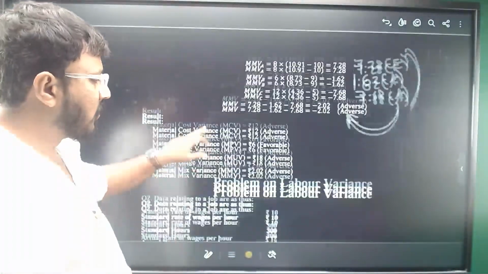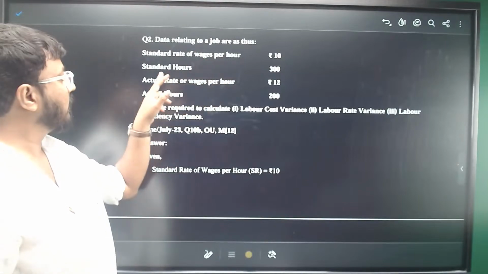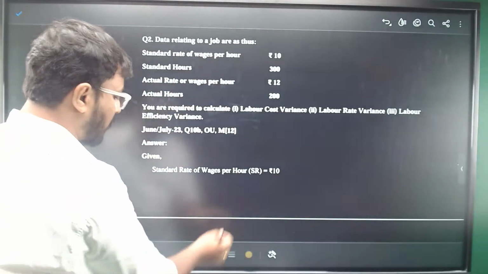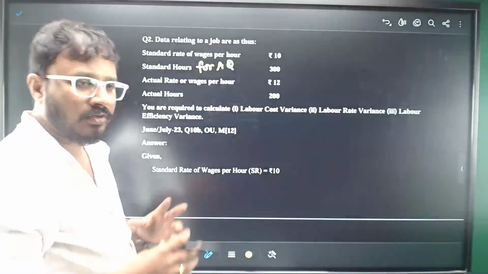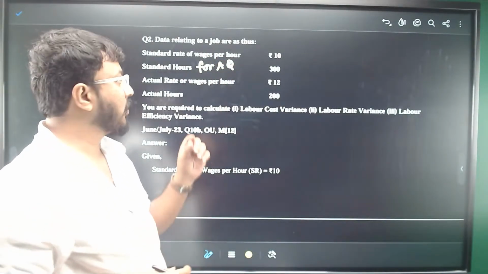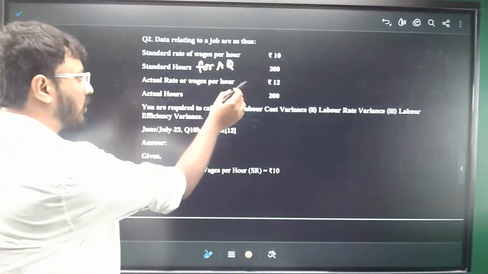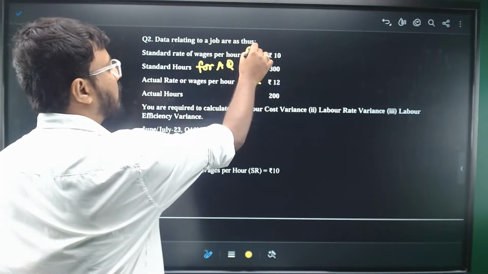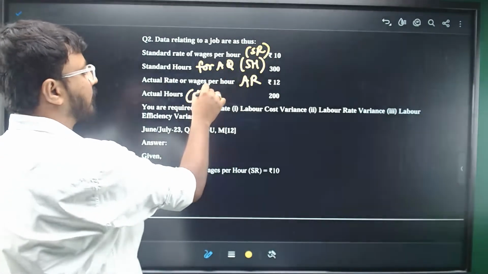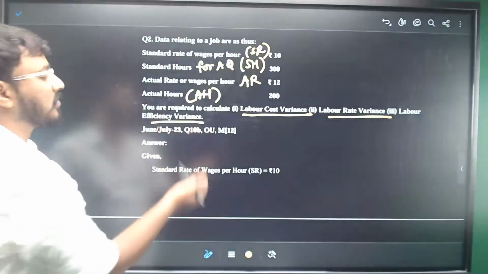Same for the labor variances also. You just need to be good with the formulas. They will be giving you the information. Standard rate is given. Standard hours is given. Please remember, standard hours is always for actual output. So whenever you are calculating standard hours, you need to make sure that it is for actual quantity or not, right? So actual rate is given, AR, this is SH, this is standard rate. Actual hours are given. He is asking you to calculate labor cost variance, labor rate variance, and labor efficiency variance.